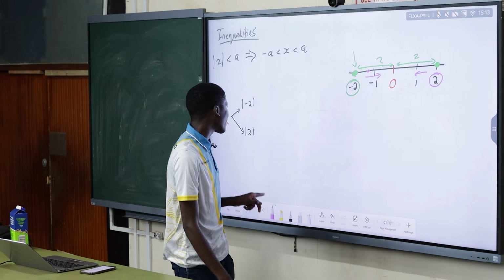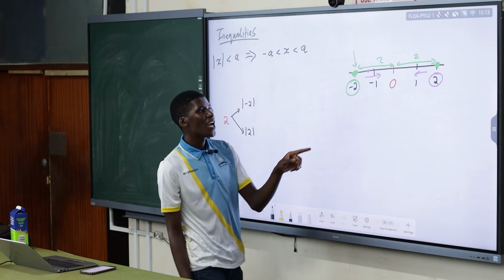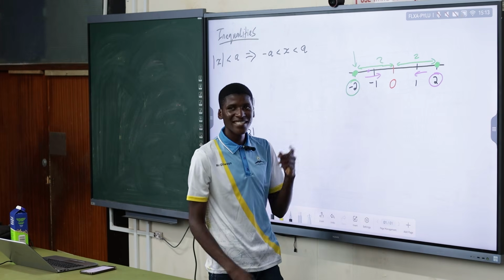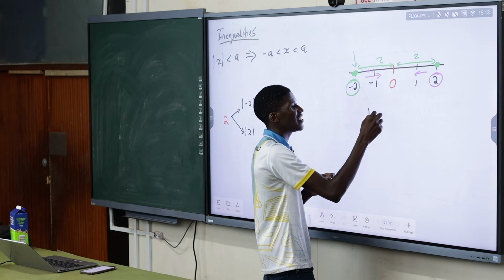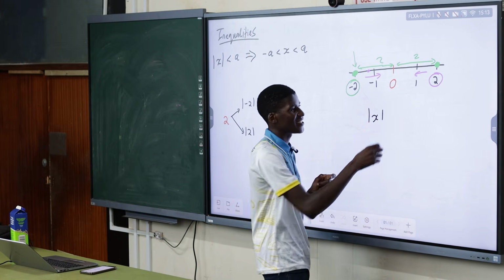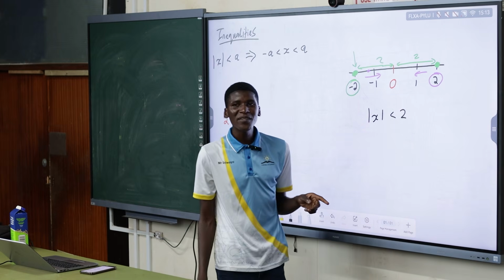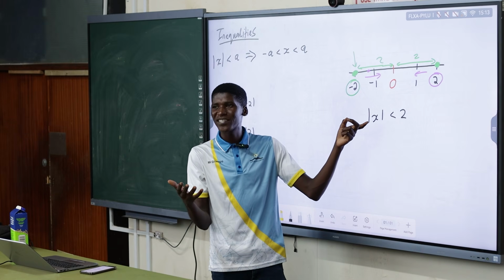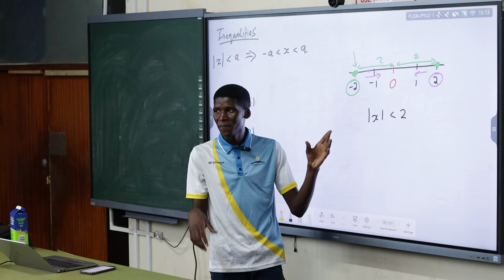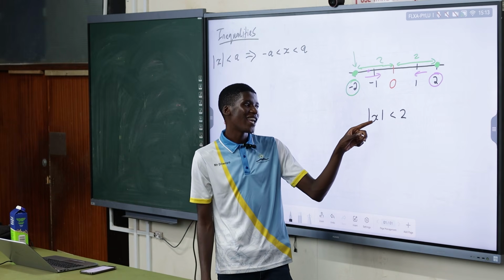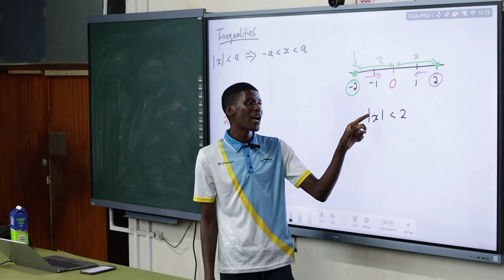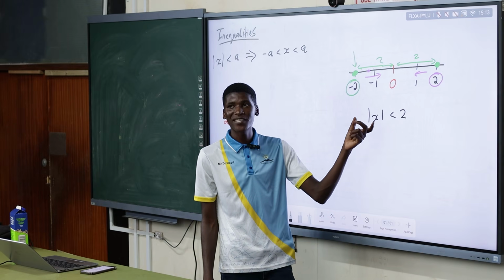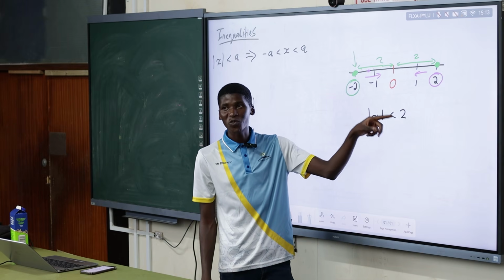So from here you can just make a mathematical statement. You say, whatever x value that I have, let's say it's a question, it says the absolute value of x is less than 2. So it means here I've got an unknown number, an arbitrary number. It means it can be any number, so it can be any number that I will represent with x. But that number must definitely have a distance from 0 that is less than 2.